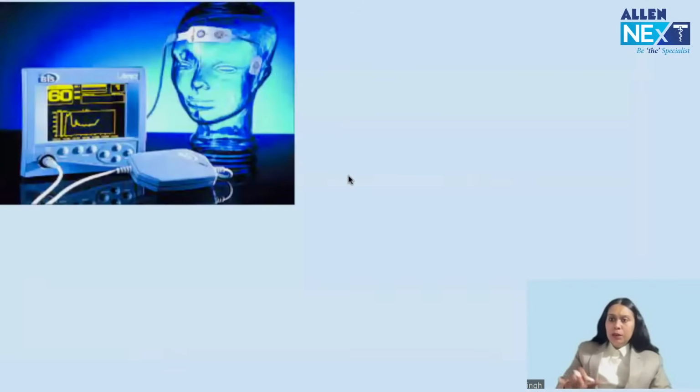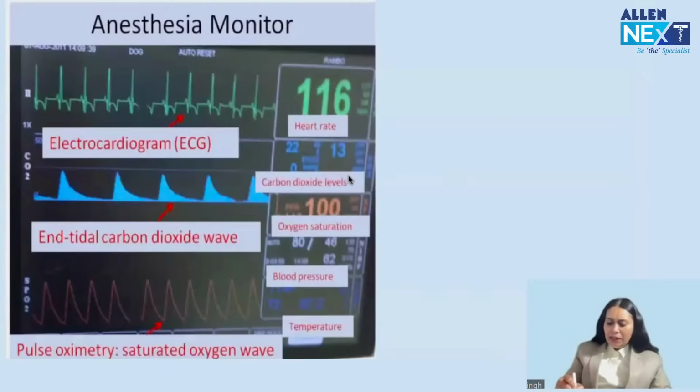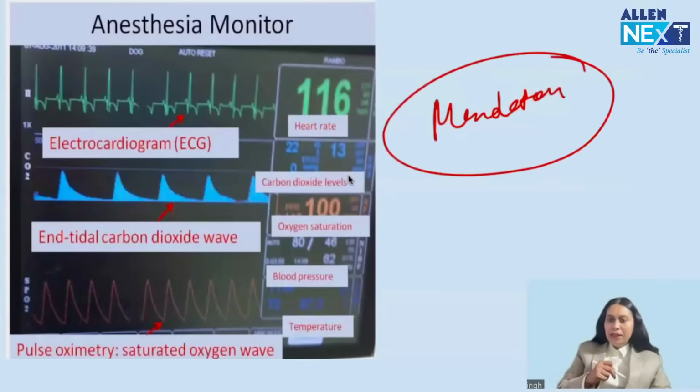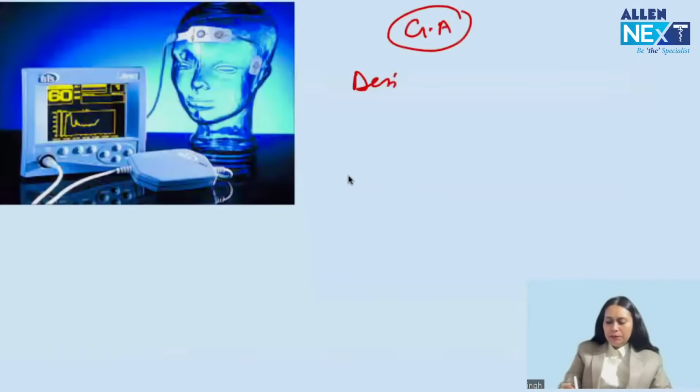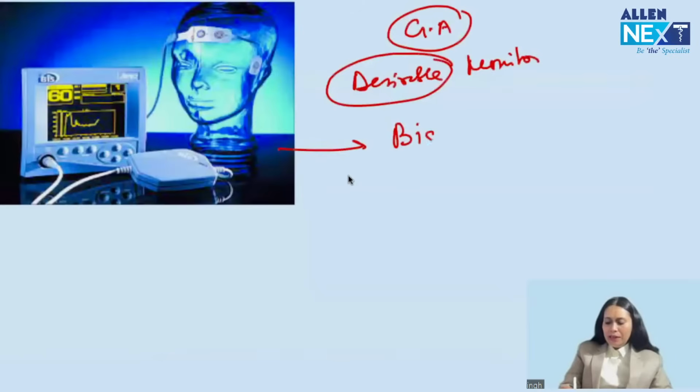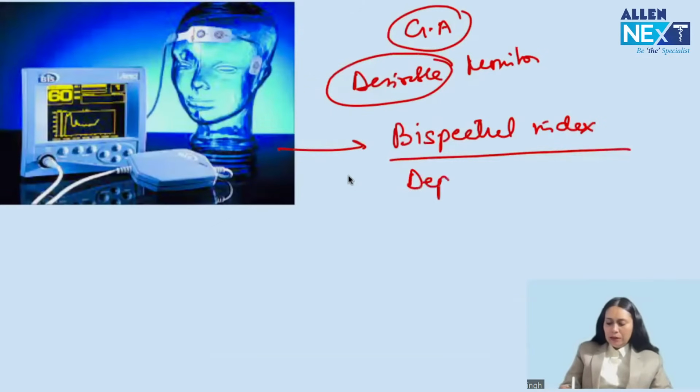Then I told you, these are 5 mandatory monitors, right? Apart from this, for a patient under GA, there are 2 desirable monitors. What are the 2 desirable monitors? The image can be asked. This is a BIS monitor, bispectral index. BIS monitor. This monitors depth of anesthesia. Got it? So this monitors depth of anesthesia.